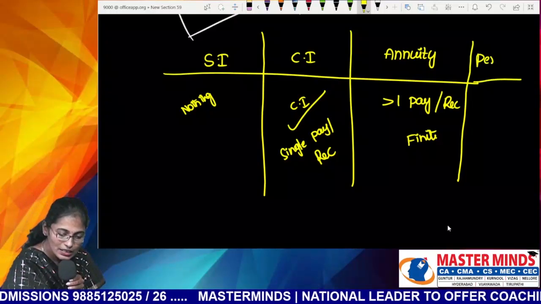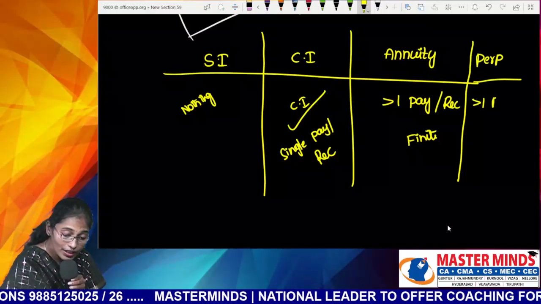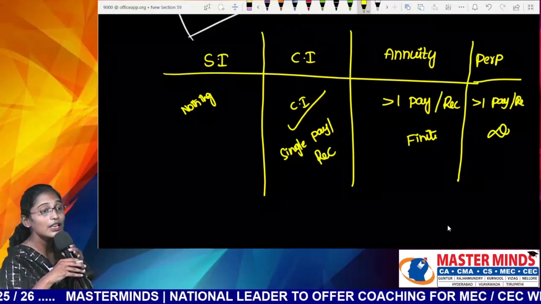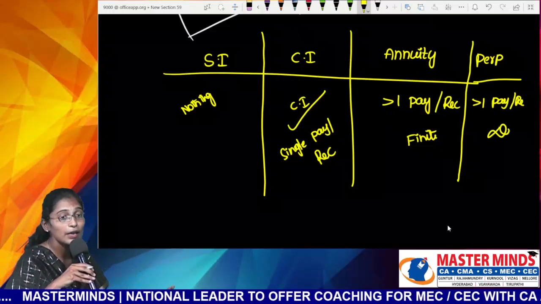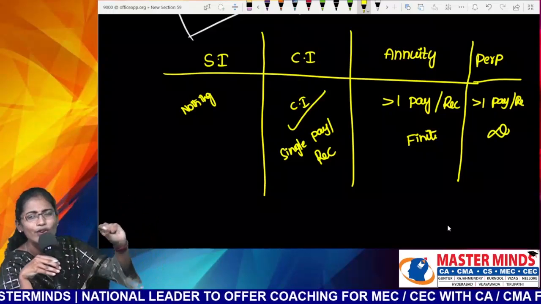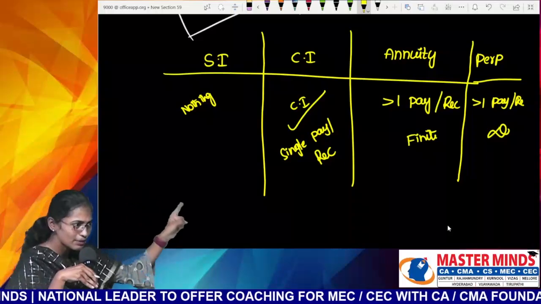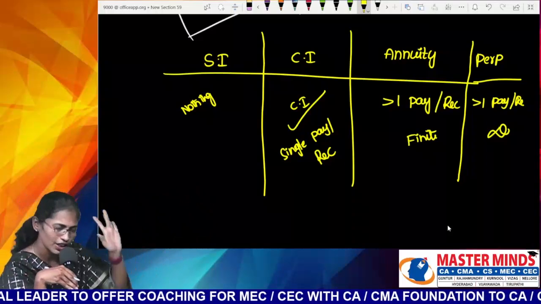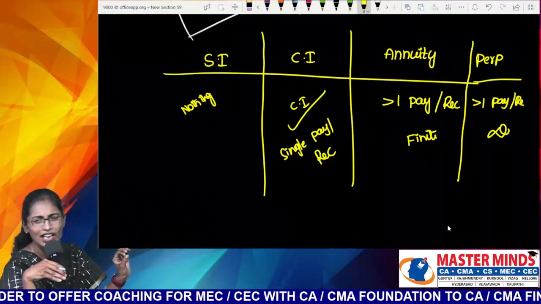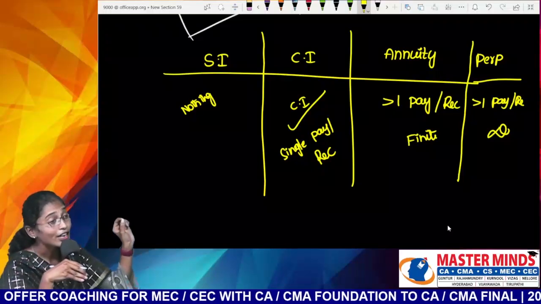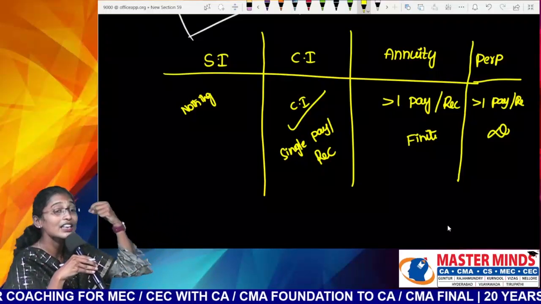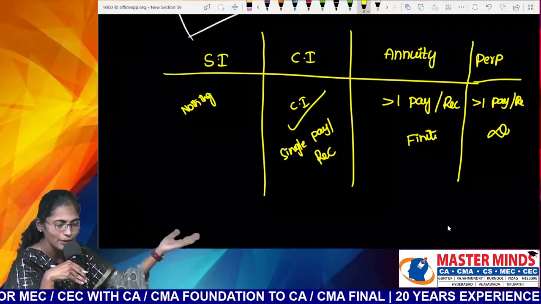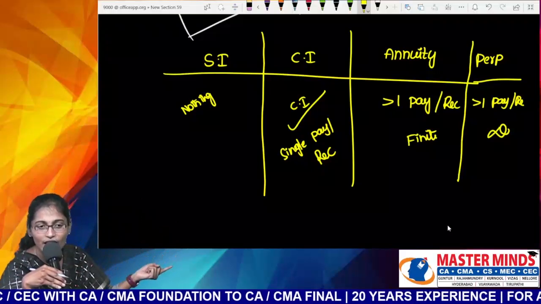So now what is a perpetuity? More than one payment or receipt with how many time periods? Infinite periods. So this is the first thing that you need to observe between simple interest, compound interest, annuity and perpetuity. Nana, for every mode I'll take at least one example, and I'll explain why it is a question related to annuity, or perpetuity, or compound interest.